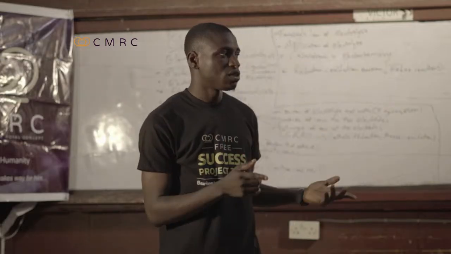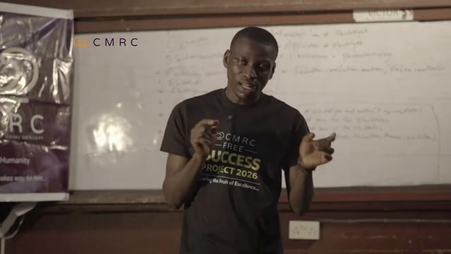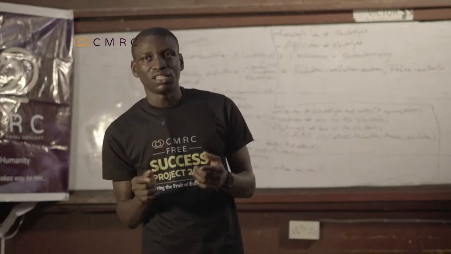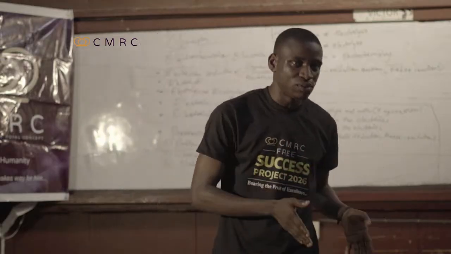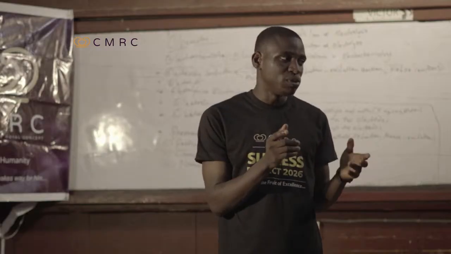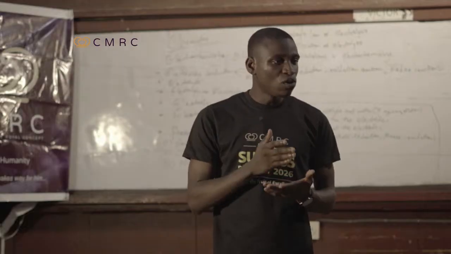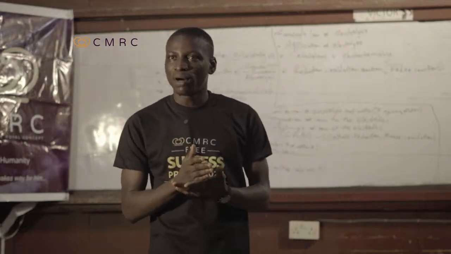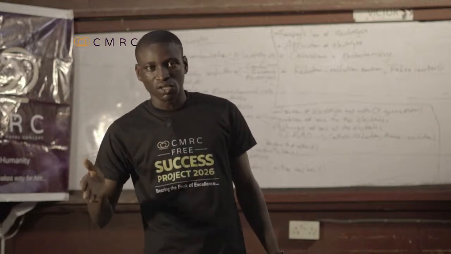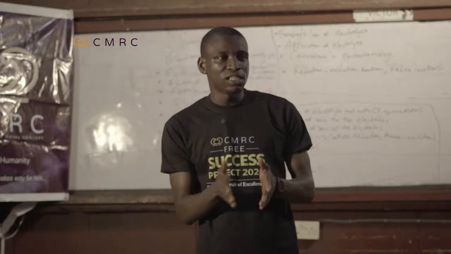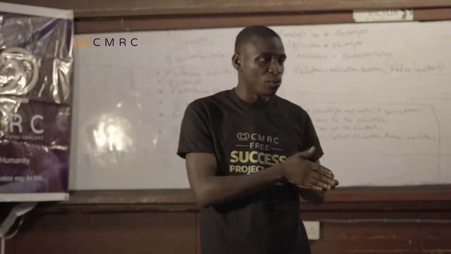Now, what is electrolysis? As the name implies, you have electro and lysis. Lysis has to do with breaking down or decomposition, and electro has to do with electricity. So electrolysis is the chemical decomposition of a chemical compound, which is an electrolyte. The chemical compound that is undergoing decomposition is the electrolyte.